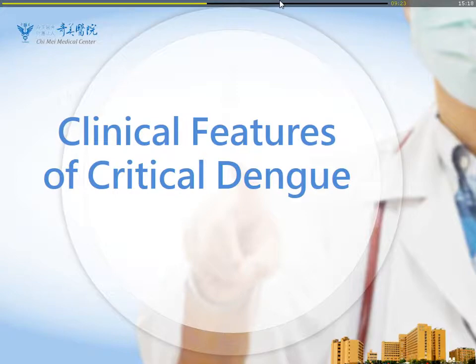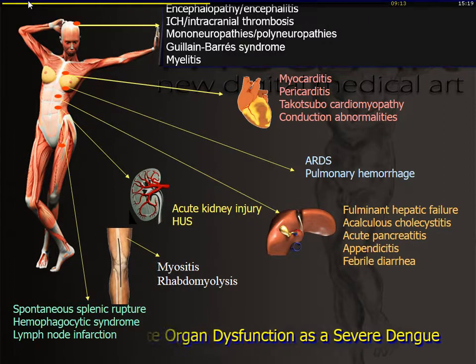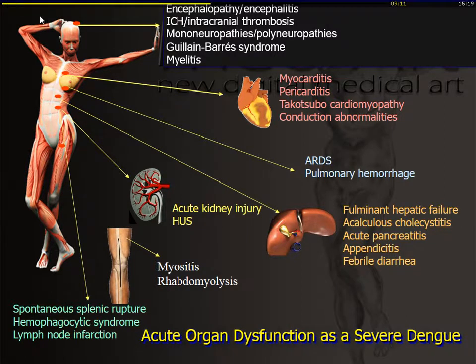So what about the clinical features of critical dengue? Here we have lots of posters in Chinese and in English, about paying attention to dengue fever. And dengue could involve multiple organs, like this one. Maybe we have encephalopathy, ICH, Guillain-Barré syndrome, transverse myelitis. Also, you can have myocarditis or Takotsubo cardiomyopathy, some conduction abnormalities. And lung ARDS is for sure, and pulmonary hemorrhage.